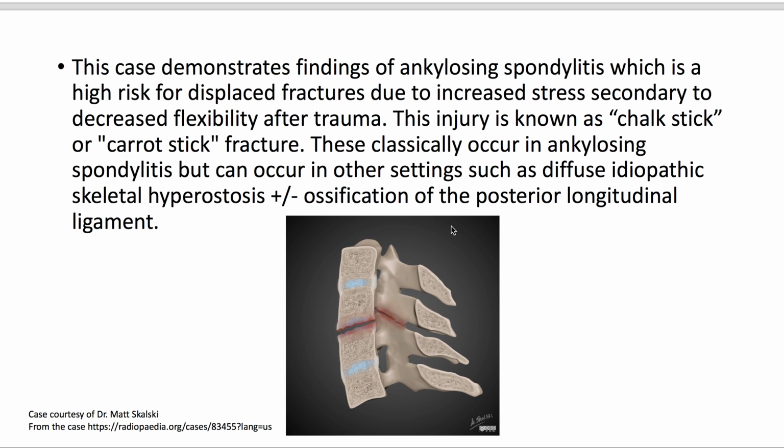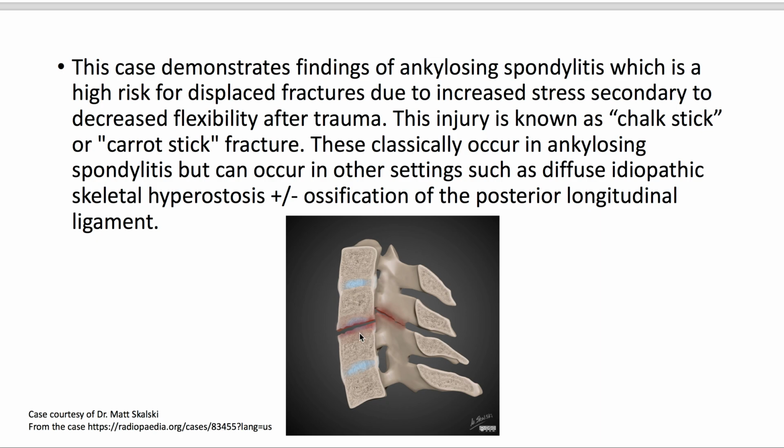This case demonstrates findings of ankylosing spondylitis, which is a high risk for displaced fractures due to increased stress secondary to decreased flexibility after trauma. This injury is known as chalk stick or carrot stick fracture.